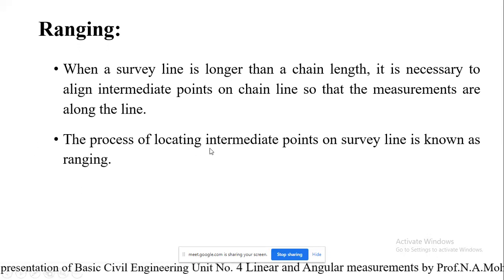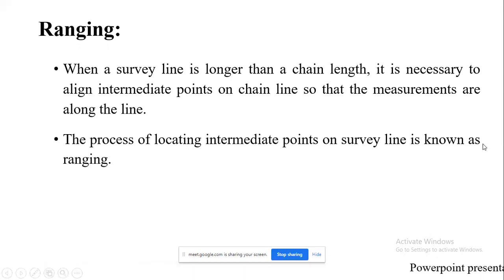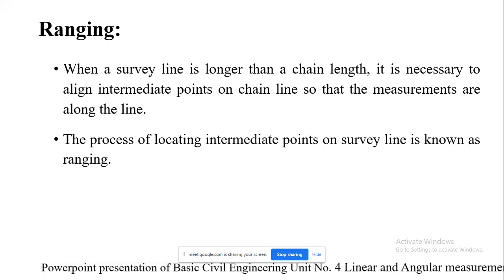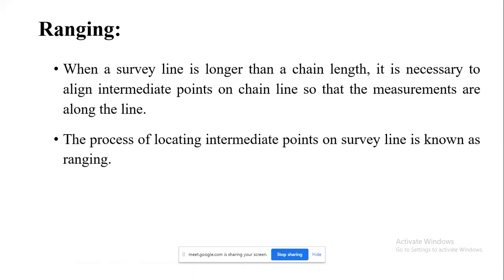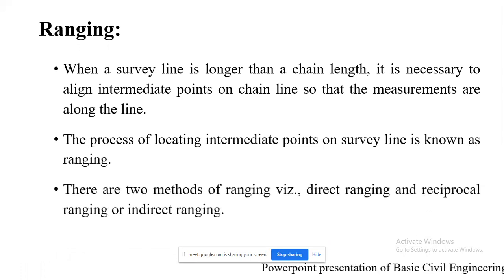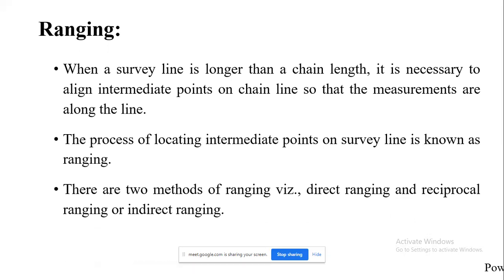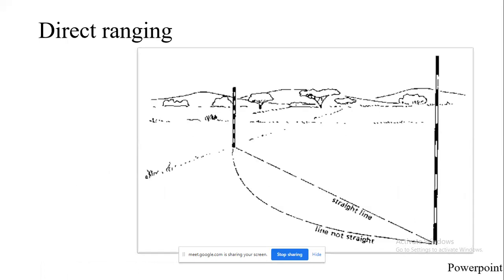The process of locating intermediate points on a survey line is known as ranging. The survey line is nothing but the line on which we locate the chain, or it might be a tape also, in order to measure the distance. There are two methods of ranging, namely direct ranging and reciprocal ranging, which is also known as indirect ranging. We'll see one by one.